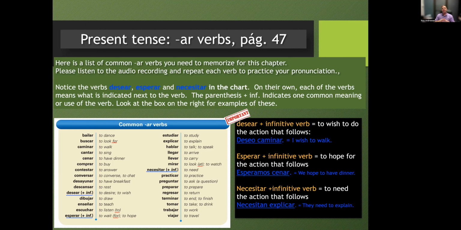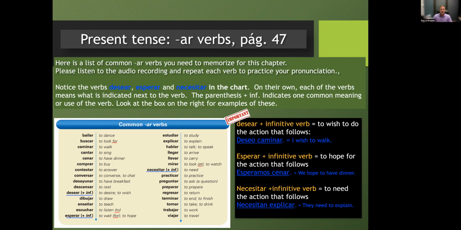Escuchar, to listen to. Esperar, to wait for, to hope. Estudiar, to study. Explicar, to explain.